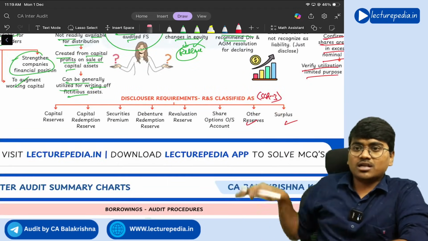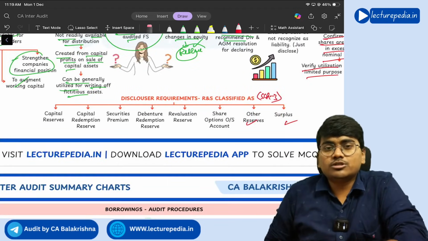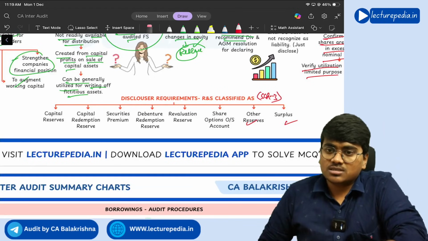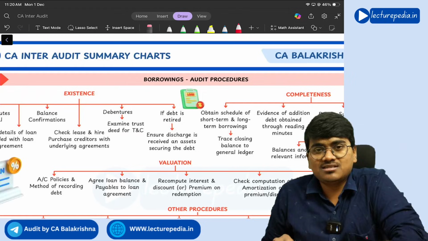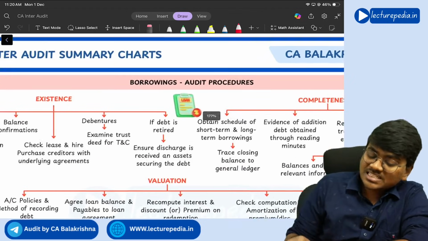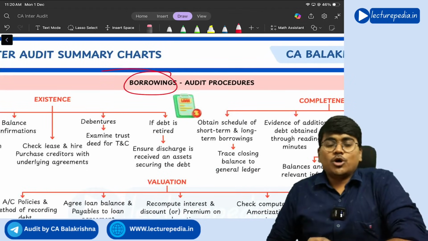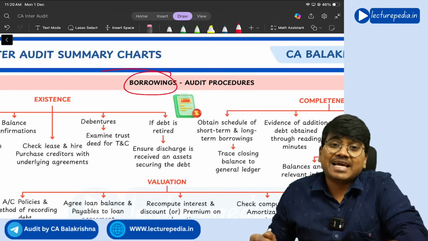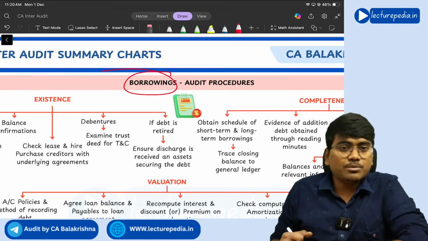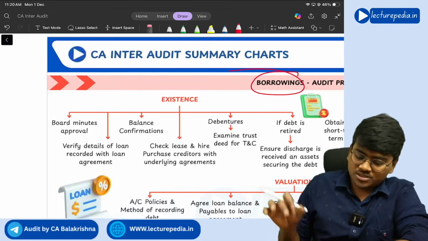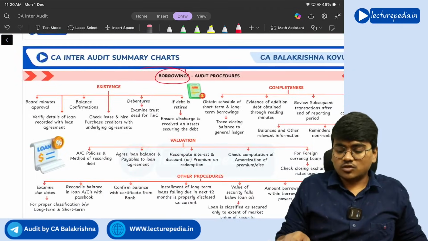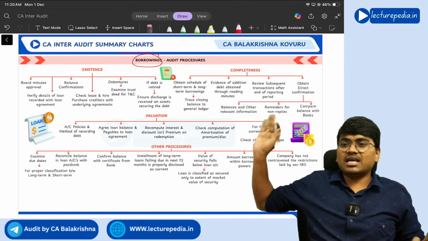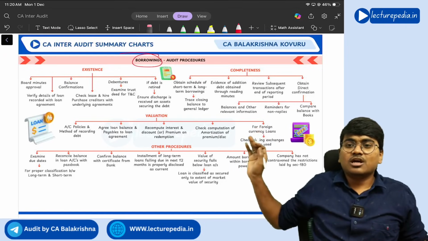In this manner, you need to present or disclose the reserves and surplus. Got it? So that is the discussion about reserves and surplus. Very easy, right? Now moving to borrowings. Borrowings taken by the company are a liability for the company. So what are the audit procedures for the borrowings? From now onwards, we will be going like this. For borrowings, what assertions will be there? Existence assertion, completeness assertion, valuation assertion.